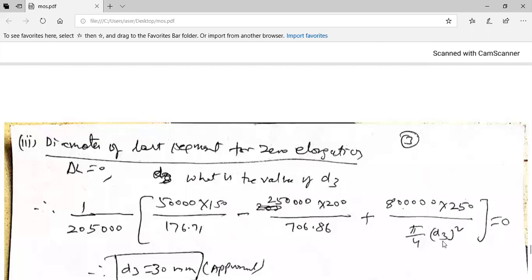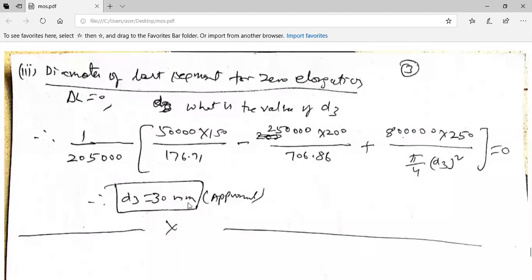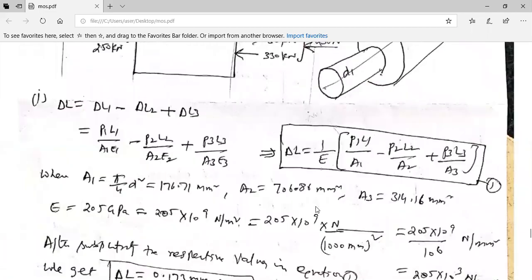So what should be the value of D3 when there has to be zero elongation? That is what I have found out. So D3 is equal to 30 mm. So 30 mm is what I have found out. So all the three problems we have represented.